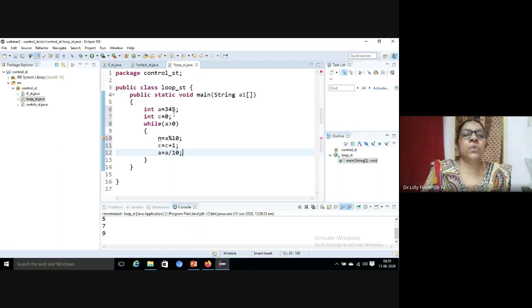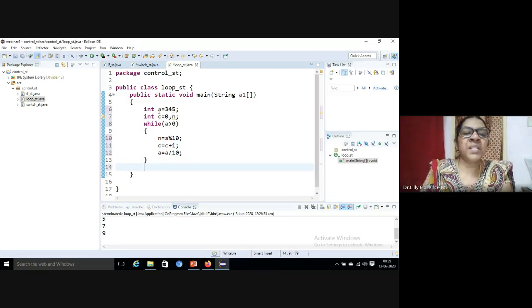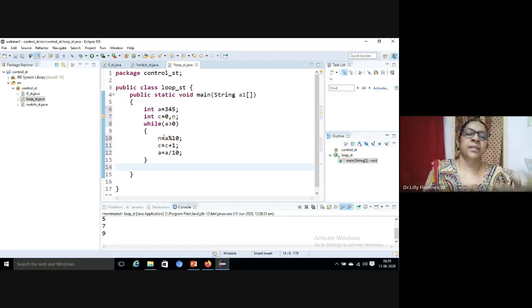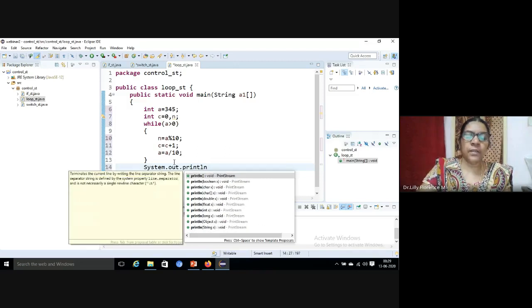So this process will go till a is greater than 0. Once a becomes 0 or less than 0, it will come out from the loop statement. So once we complete this, see here, initialization we have done here: a is equal to 345. This is initialization. And the condition is, till a is greater than 0, it has to execute. And the decrement process, we are decreasing a by slash 10. We are dividing a every time by 10.